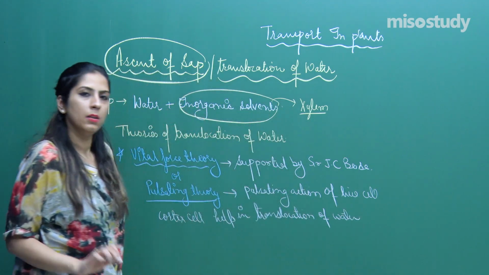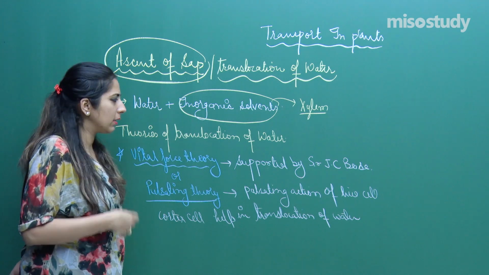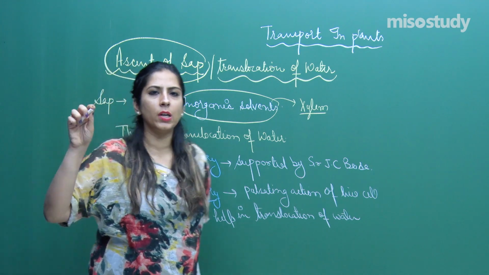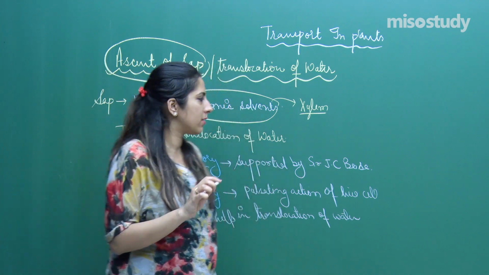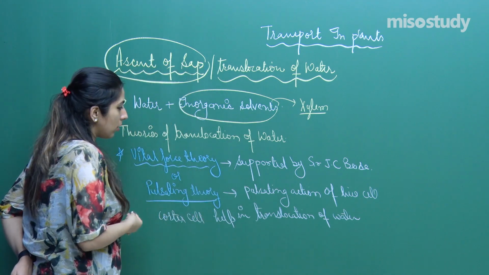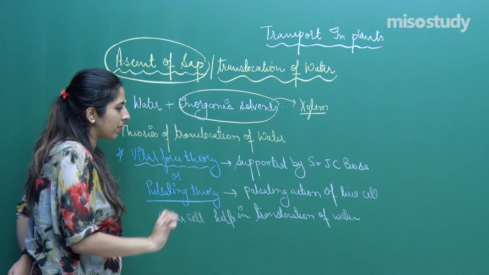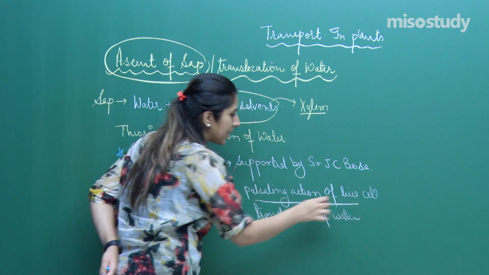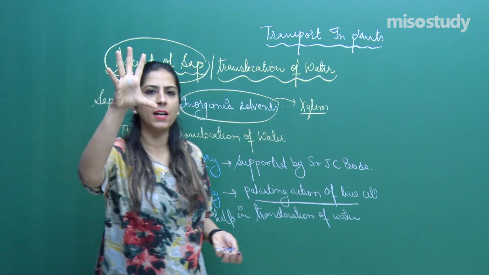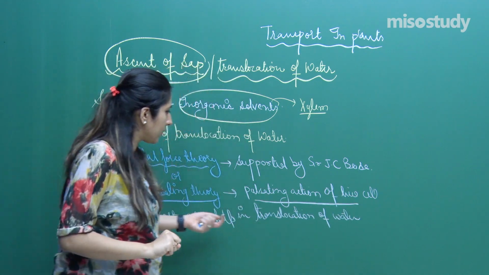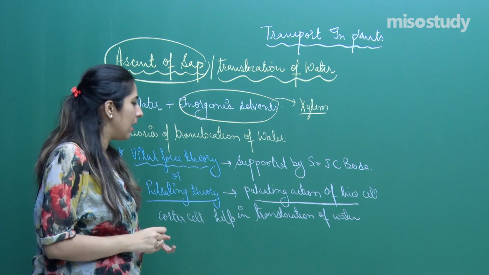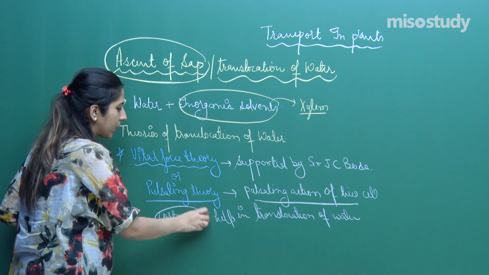Right. That's it. That is enough, because I'm not giving you notes for your CBSE paper. So this is enough. You should remember the actual thing. Pulsating means a continuous pulsating action like our heart does. So this is a pulsating action of our live cells, and the major ones they were talking about are the cortex cells.